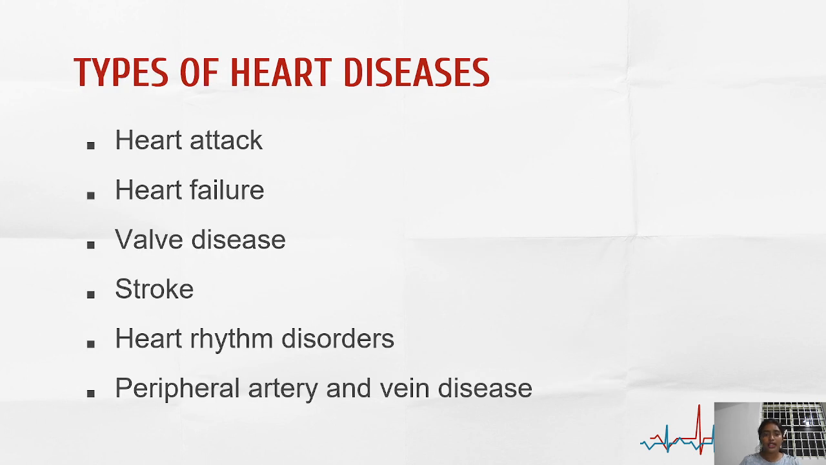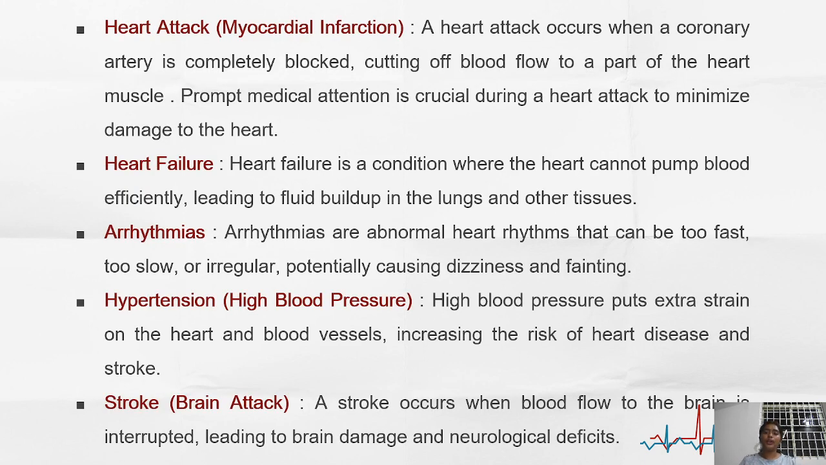Let's know the types of heart diseases. They are heart attack, heart failure, heart disease, stroke, heart rhythm disorder, peripheral artery and vein disease. Let's know how a heart attack occurs. When a heart attack occurs, a coronary artery is completely blocked, cutting off blood flow, so the blood cannot flow to the heart muscles, which causes the heart attack. Prompt medical attention is crucial during a heart attack to minimize damage to the heart. Heart failure. Heart failure is a condition where the heart cannot pump the blood efficiently, leading to fluid buildup in the lungs and other tissues.